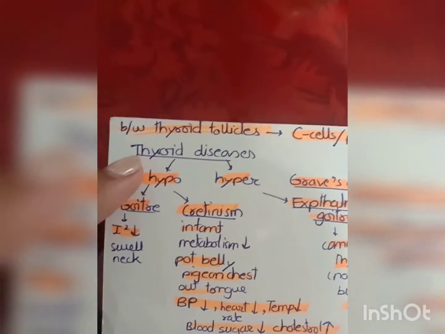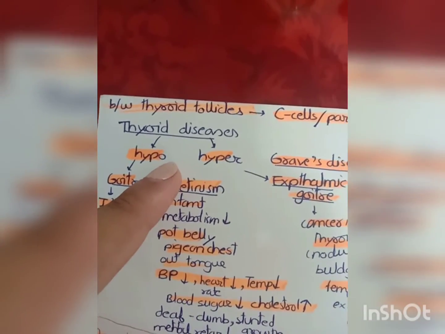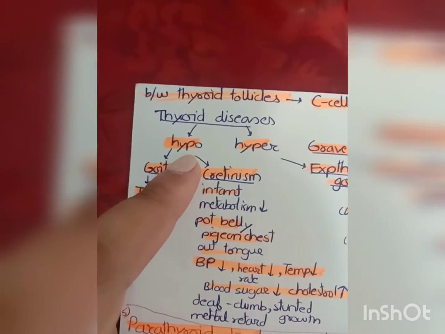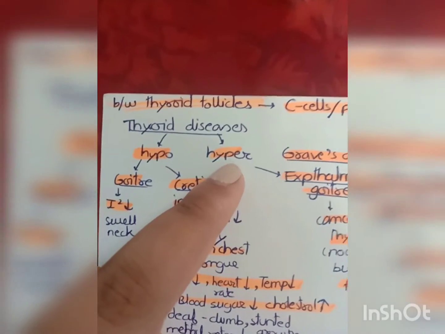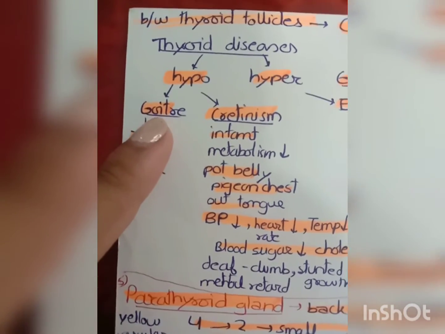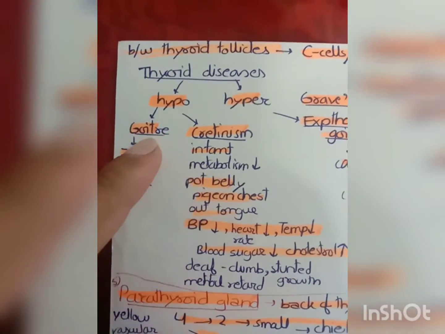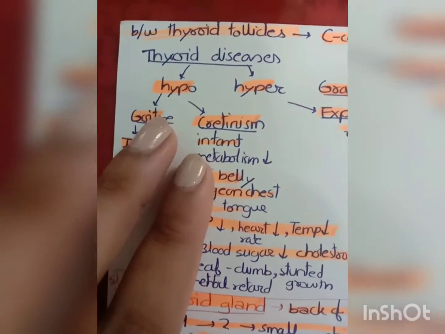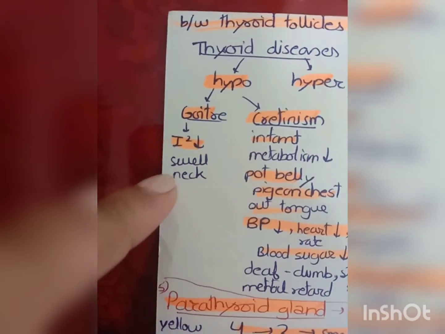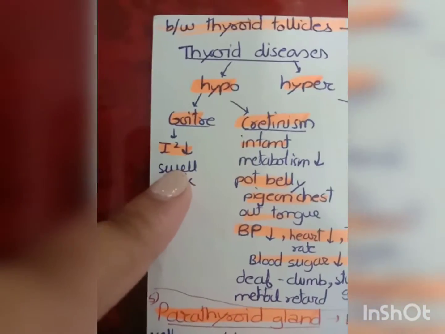Now the thyroid diseases. There are two types of thyroid diseases, means two conditions can be there. There can be hypo, means less secretion of the thyroid hormones, or it can be hypersecretion of the thyroid hormones. Now first let's study hyposecretion. In case of less secretion of thyroid hormones, there can be two conditions. One is goiter and the other is cretinism. In case of goiter, the iodine level in our body is decreased, and hence it leads to a swollen neck.